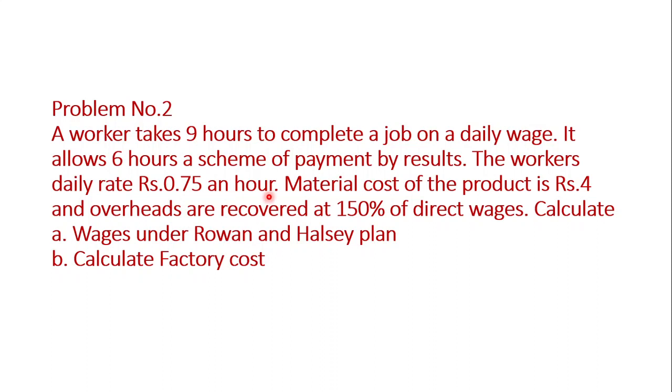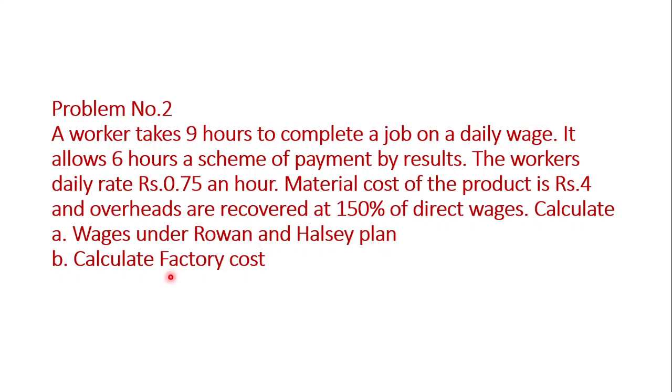Per hour they are getting rupees 0.75. Material cost of the product is rupees 4 and overheads are recovered. Overheads means indirect expenses are recovered at 150% of direct wages. And we need to calculate wages under Rowan and also the wholesale plan.